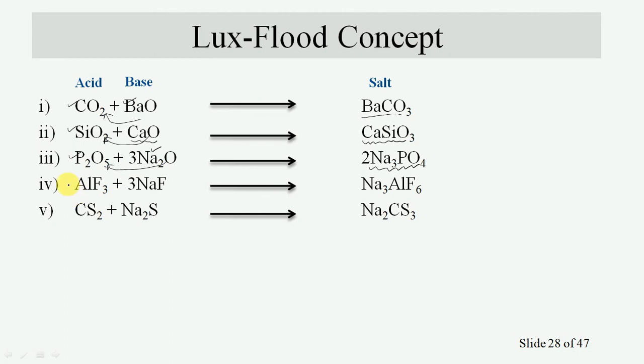Aluminium trifluoride acts as an acid, sodium fluoride acts as a base. Similarly, CS2 acts as an acid, and sodium sulfide will act as a base. Finally, this product will get formed.